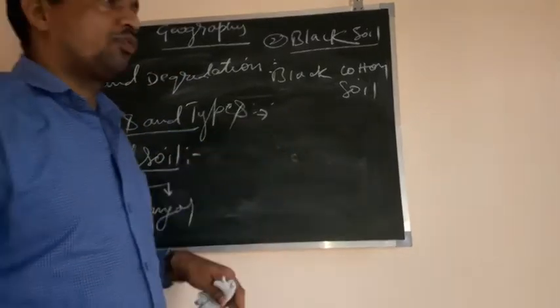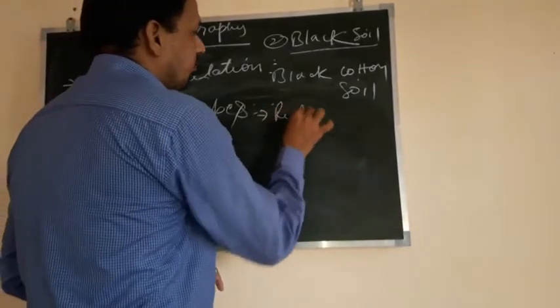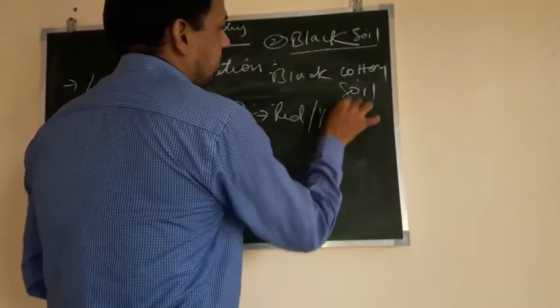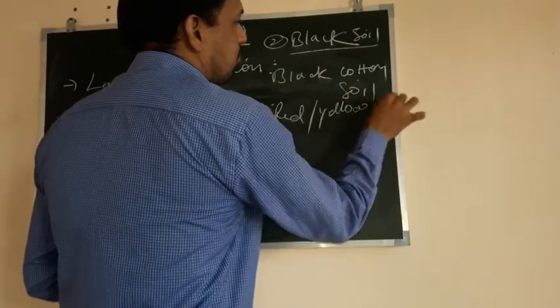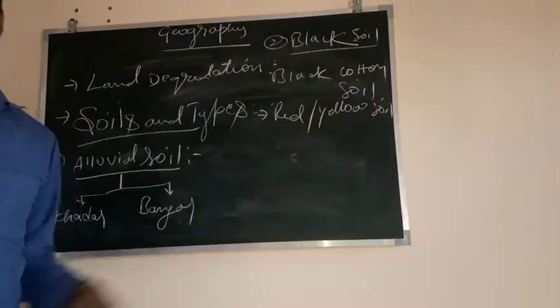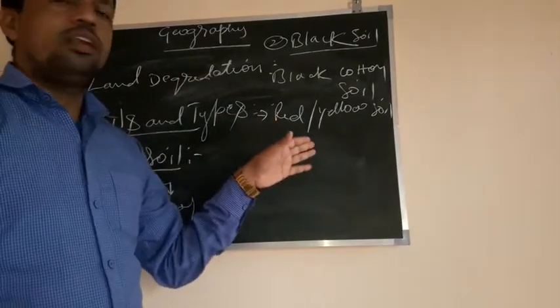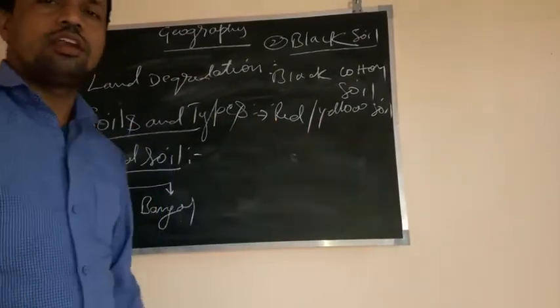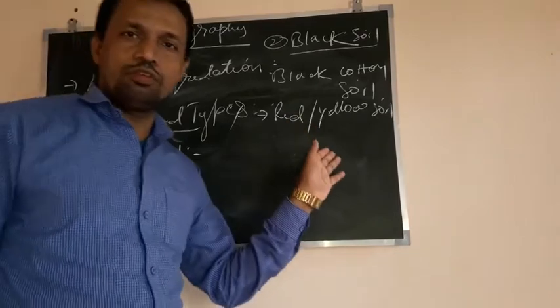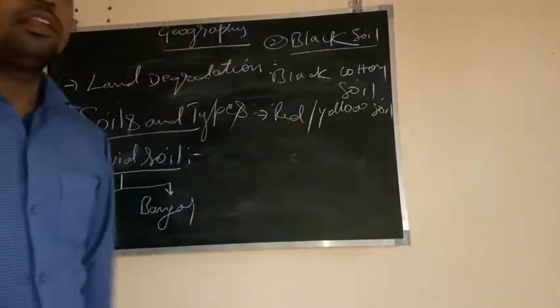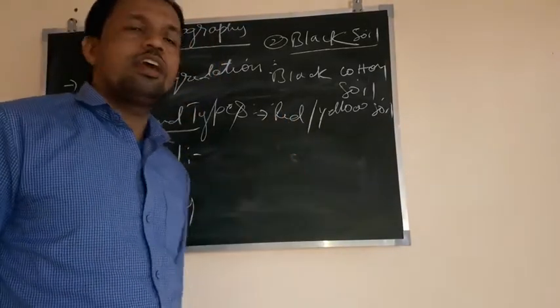Next, after black soil is red and yellow soil. This soil is mostly found in the central and coastal regions of our country, in the western coast, some parts of the eastern coast, and in the Chhattisgarh and Odisha region we find red soil.